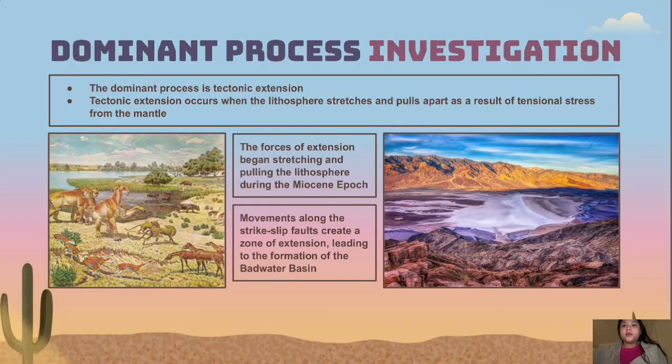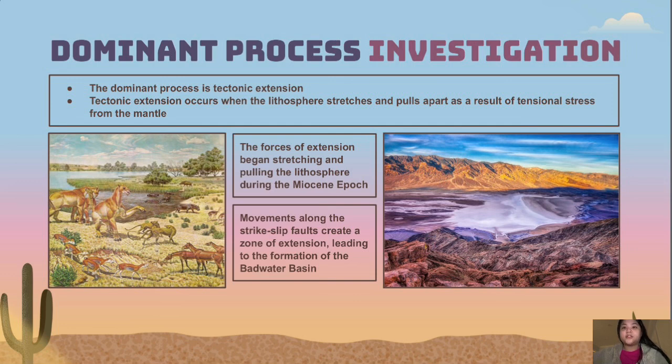The dominant process of Death Valley is tectonic extension. Generally, this process could be explained as when the lithosphere, which is the crust of the Earth, stretches and pulls apart. This would form grabens and horsts. As for a more specific explanation, tectonic extension basically occurs when the lithosphere, or the crust of the Earth, stretches and pulls apart as a result of tensional force from the mantle.